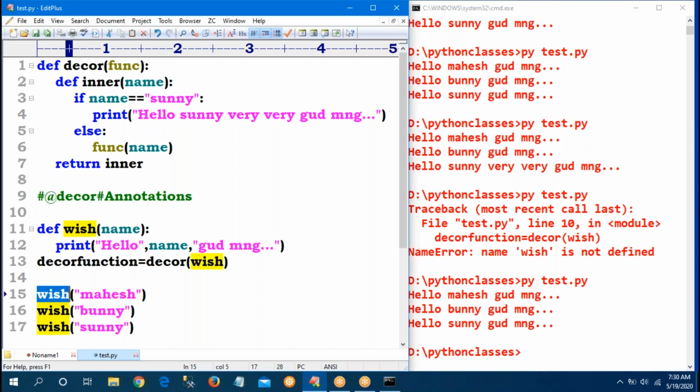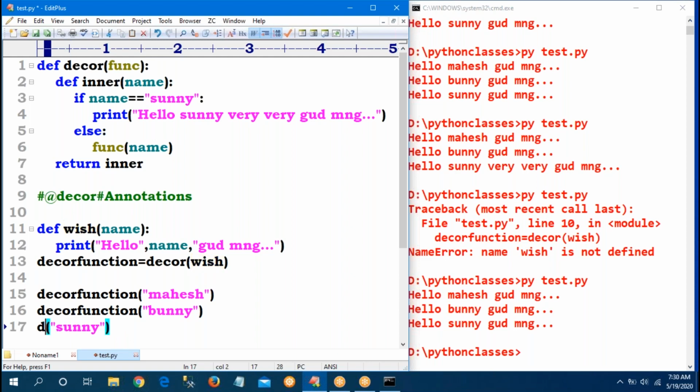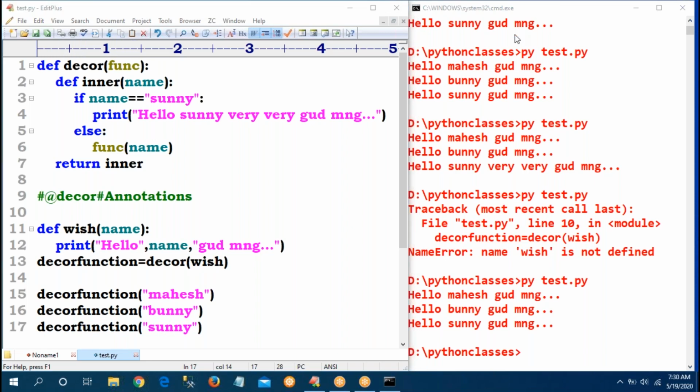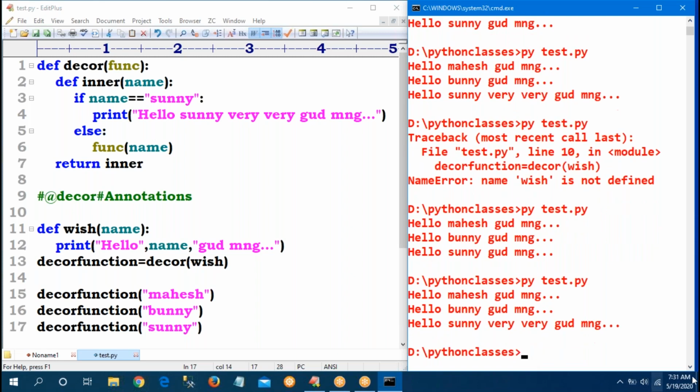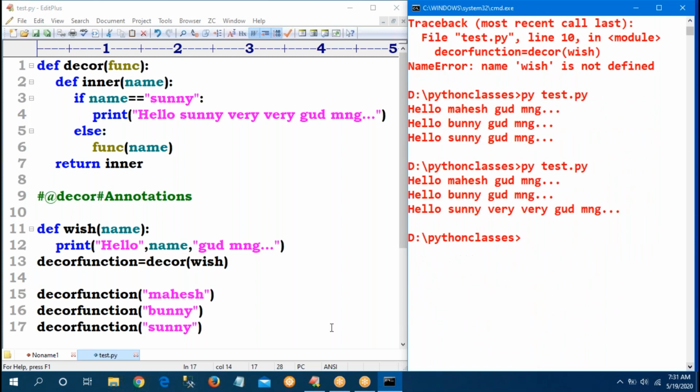Observe, instead of wish, which function? The decor function. Now I call the decor function, and now the decorator will be executed. Without link chaining, I am directly passing it. Now observe: Hello Sunny, very good morning.